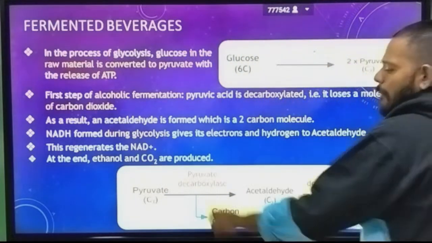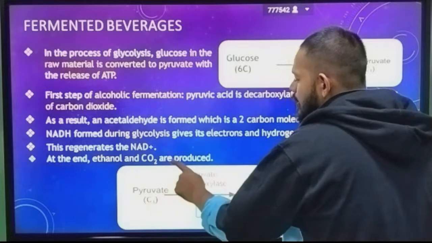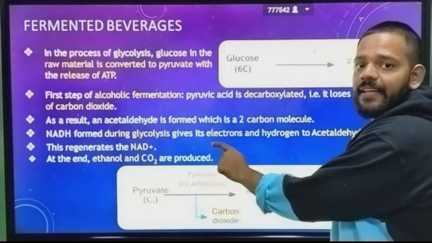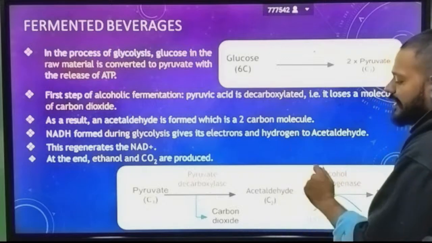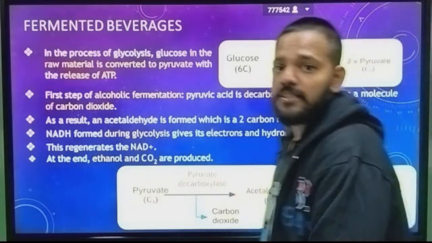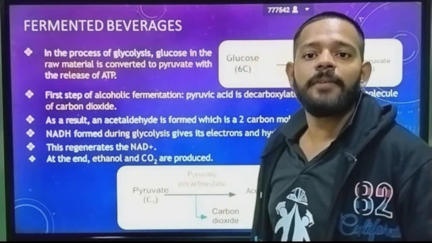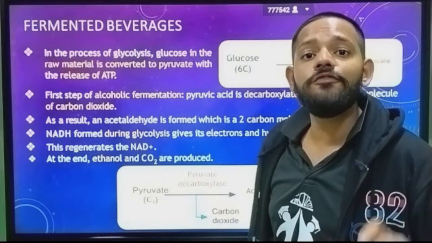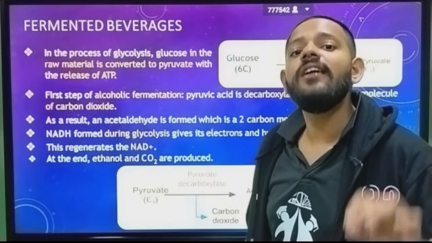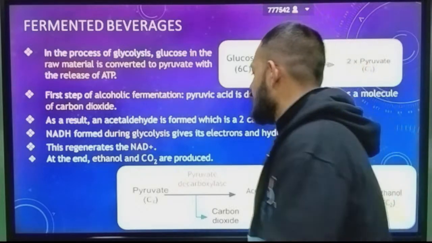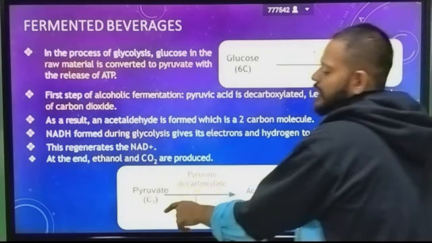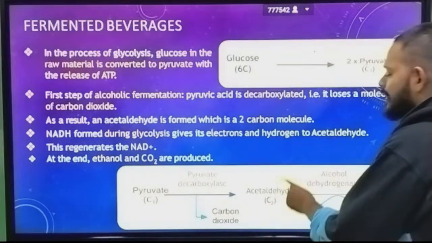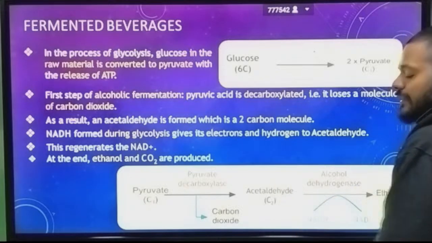Okay, here you can see pyruvate, a 3 carbon compound. With the help of the enzyme pyruvate decarboxylase, you convert it into acetaldehyde, and the process is called decarboxylation, meaning removal of CO2 from a compound. So pyruvate, a 3 carbon compound, is converting into the 2 carbon compound acetaldehyde.